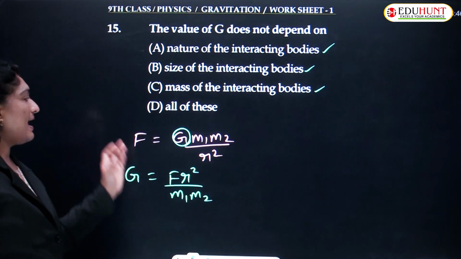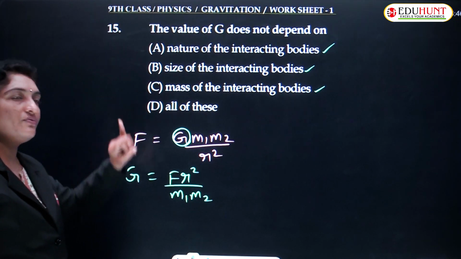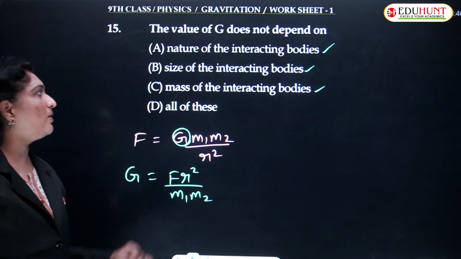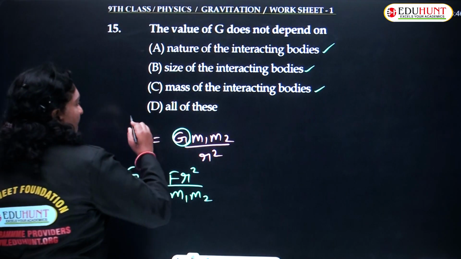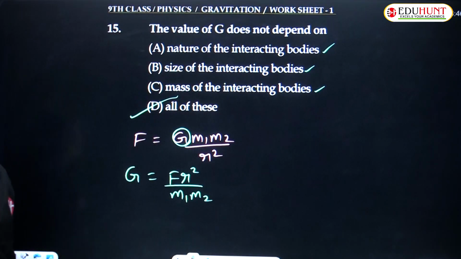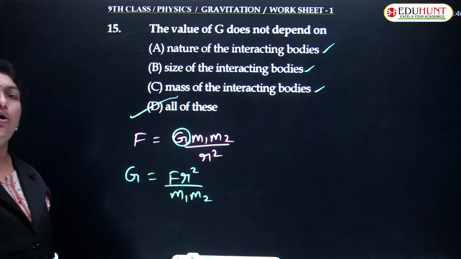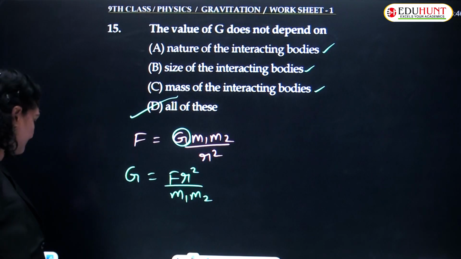Hence, the value of G depends upon the nature of the interacting bodies, size of the interacting bodies, as well as the masses of the interacting bodies. And hence, all the three options are true. So, we'll go for the fourth option, all of these.